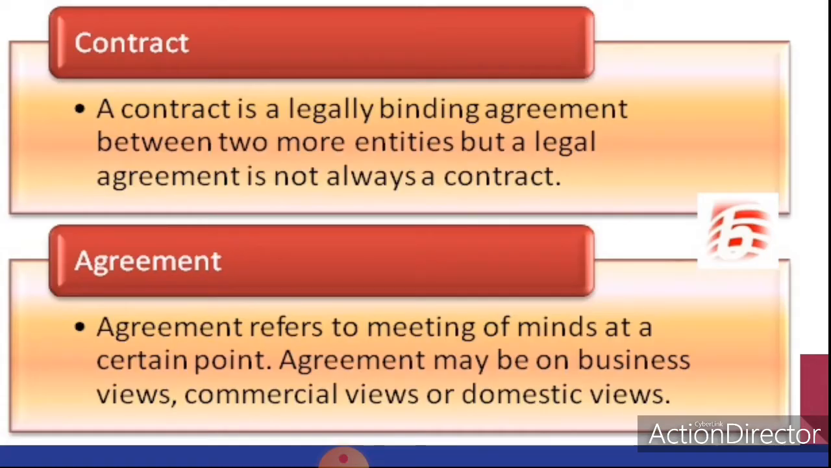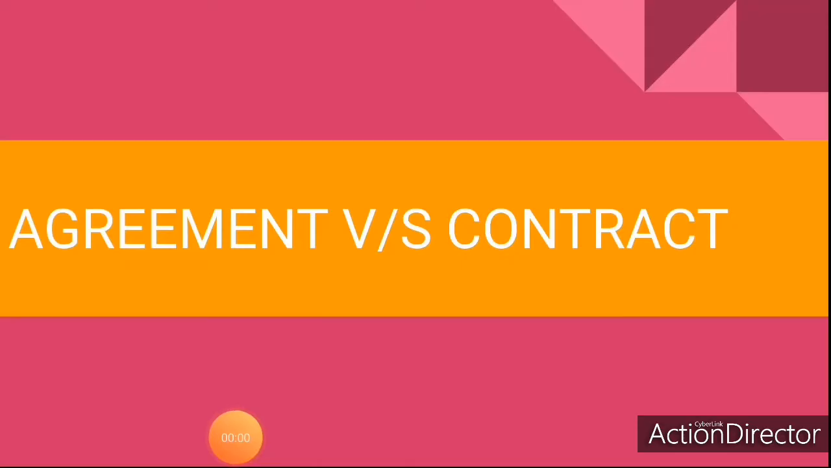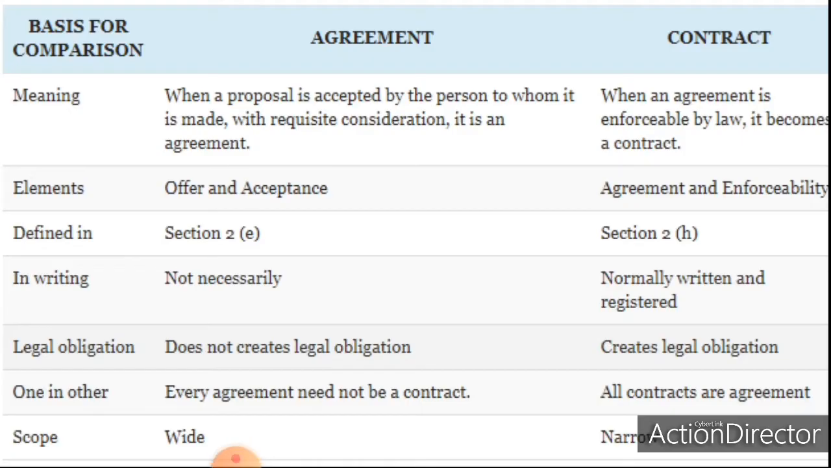So, as all you know, a contract is a legally accepted agreement between two parties. All contracts are agreements, but all agreements are not a contract. Agreement means meeting of minds at a certain point. Agreement may be on business purpose, commercial purpose or domestic purpose. So, firstly, we can discuss the main difference between agreement and contract. When a proposal is accepted by the person to whom it is made with adequate consideration, it is an agreement. When this agreement is enforceable by law, it becomes a contract. So, this is the first difference.